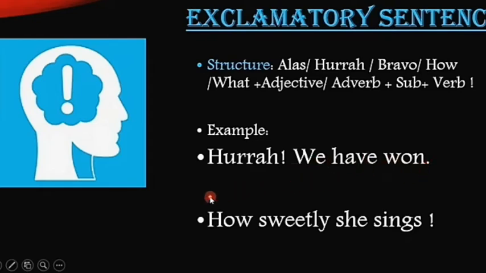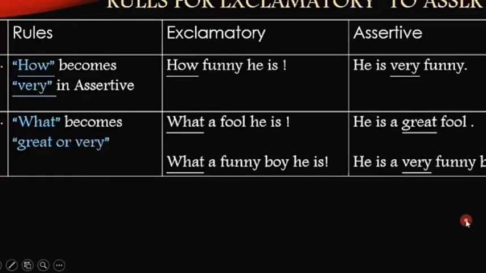There is another way that an exclamatory sentence can be constructed, by taking help of how or what. If we construct it in this way, after how or what, we have to use an adjective or adverb. And then comes the subject and verb. How sweetly she sings. And at the end of the sentence, we have to use the exclamation sign.